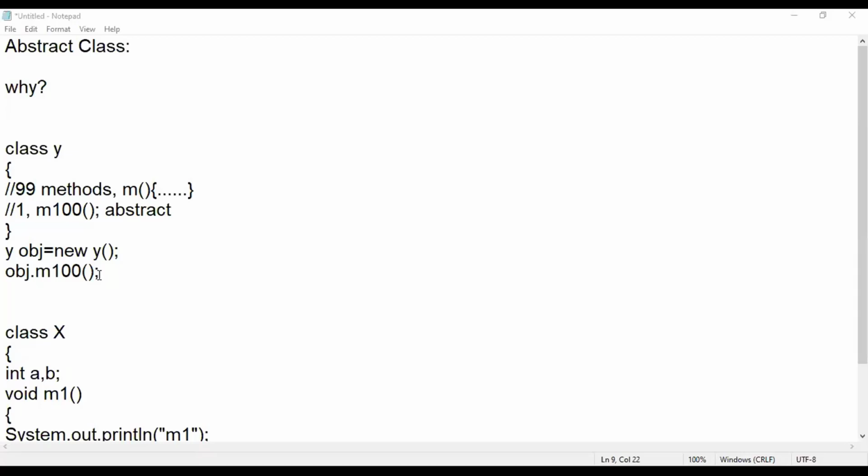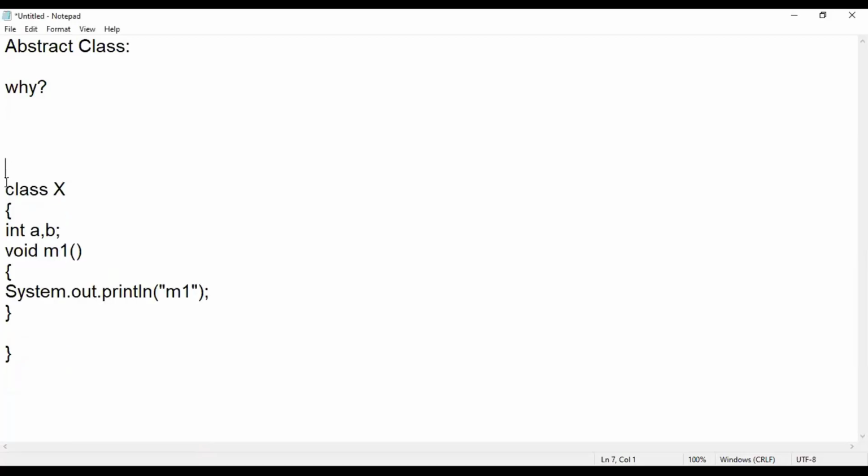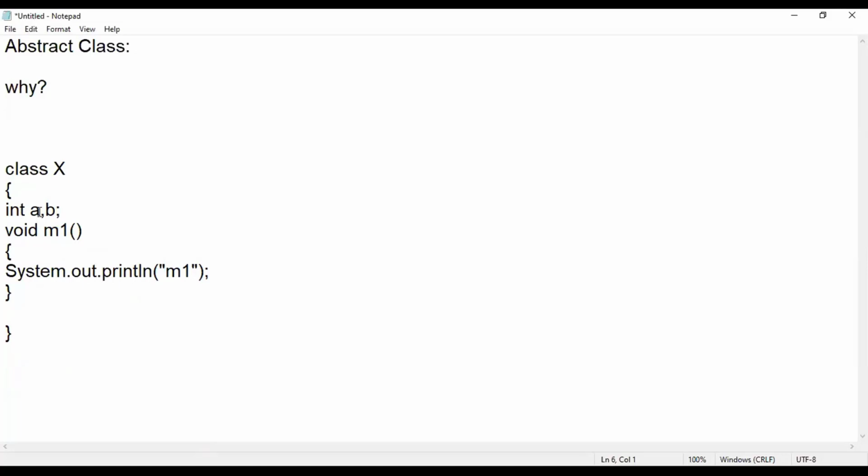So let me consider an example here. I have a class X. In class X, I have instance variables a, b. I have a method called M1, which has a definition, and there is a fair possibility of something like this. I have a method M2, but I don't know the definition of this M2. So when you don't know the definition of the method, you will not have curly braces for that method.